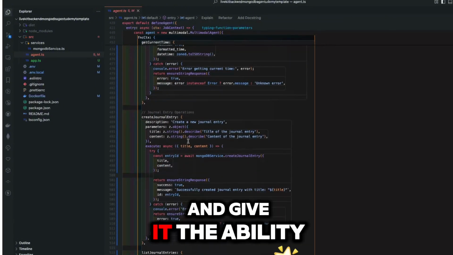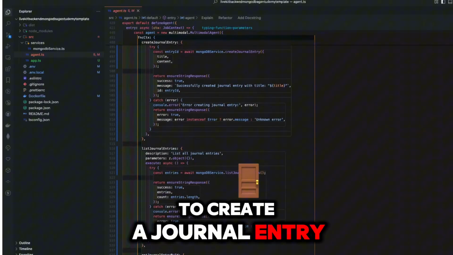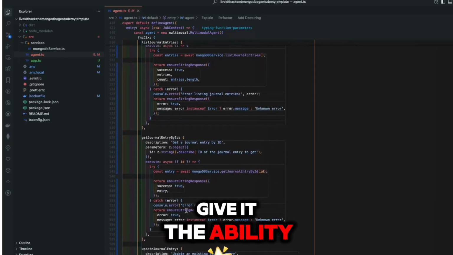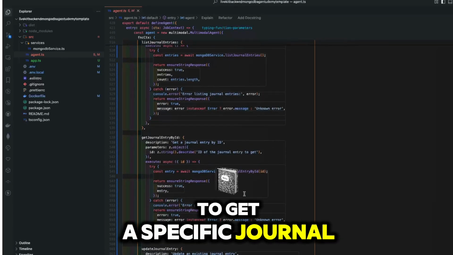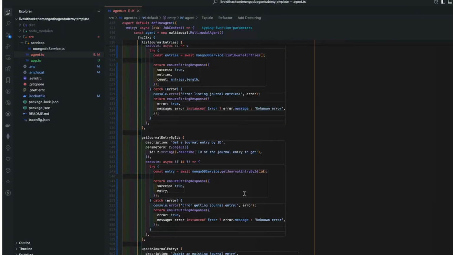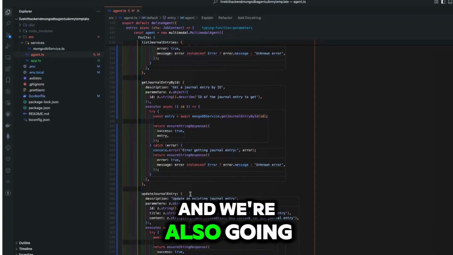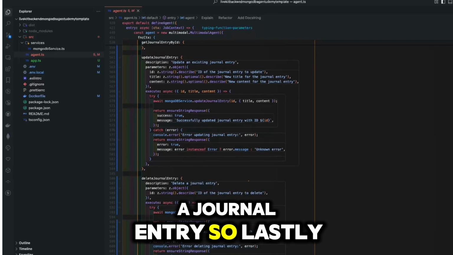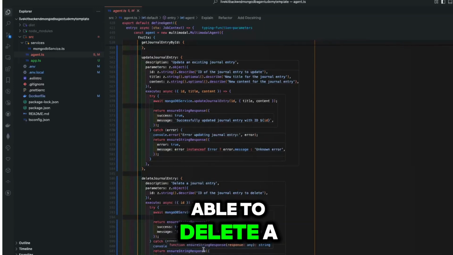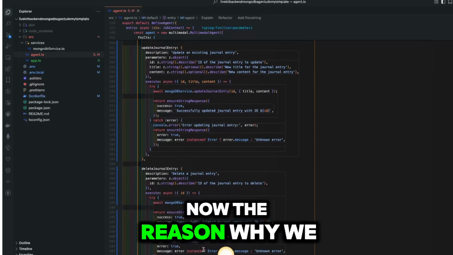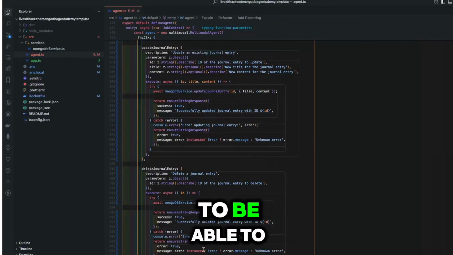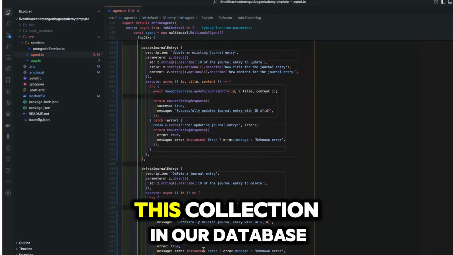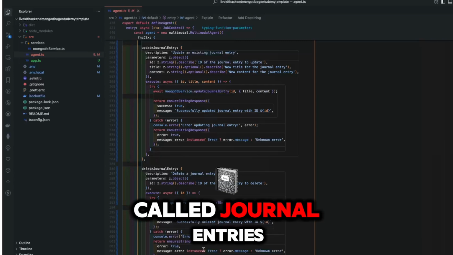We're going to go ahead and give it the ability to create a journal entry. We're going to give it the ability to list journal entries, give it the ability to get a specific journal entry by ID, and we're also going to give it the ability to update a journal entry. So lastly, we want it to be able to delete a journal entry. Now, the reason why we have this is because we want it to be able to do all the CRUD actions for this collection in our database called journal entries.